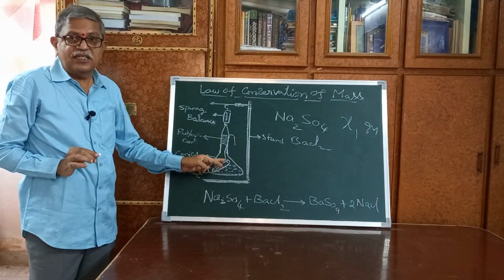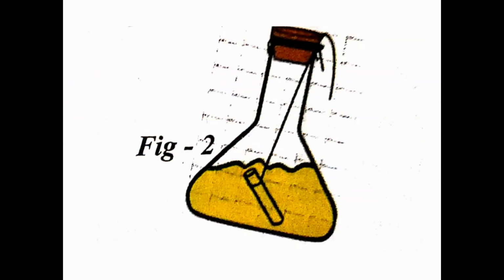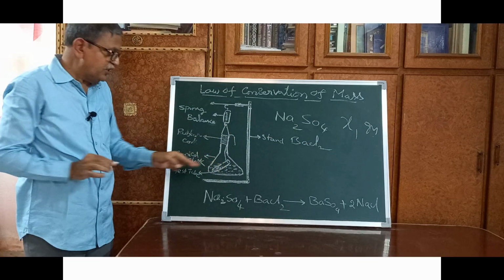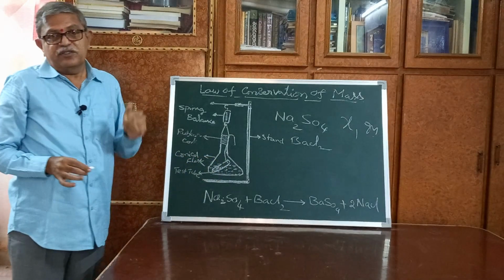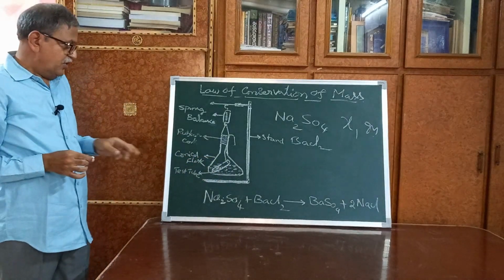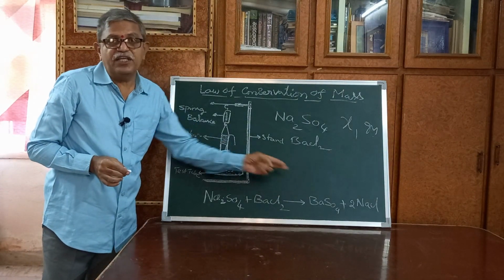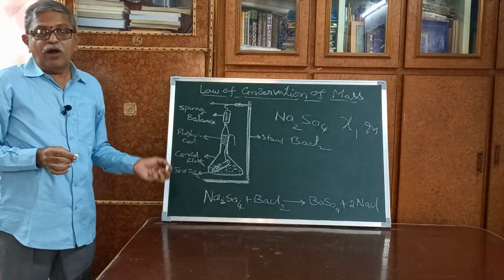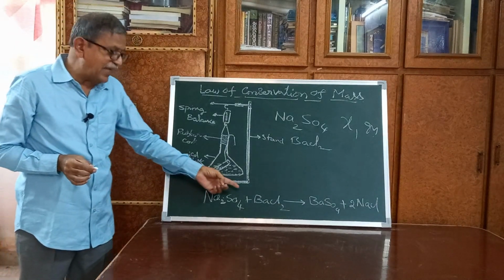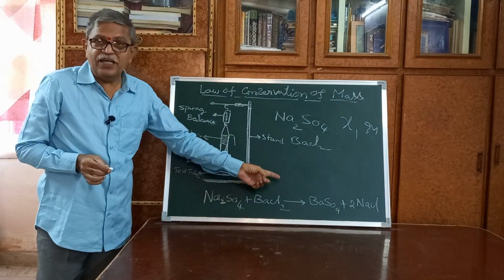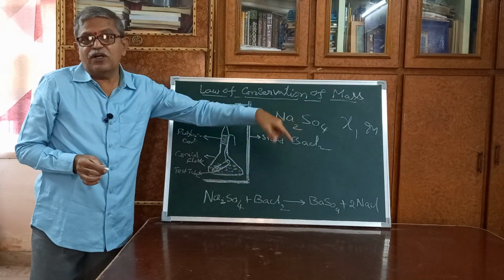This test tube comes to the horizontal position. The barium chloride solution reacts with sodium sulfate, thereby proceeding the reaction. So after observation, you can find that a white precipitate is formed in the conical flask. So actually what happens here is the sodium sulfate solution reacts with barium chloride solution, thereby getting barium sulfate as a white precipitate and sodium chloride dissolved in water.